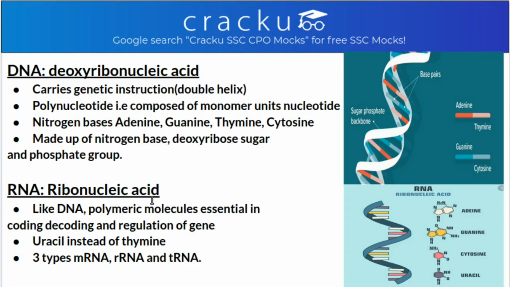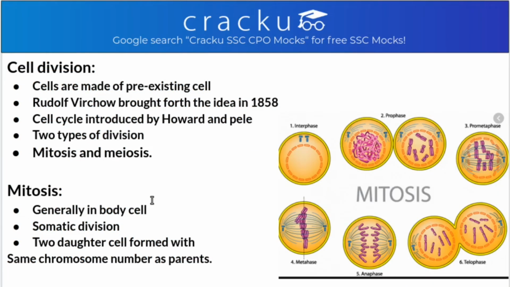Now let's see what is cell division. Cells are made up of pre-existing cells. Like there is no formation of a new cell, whatever it had earlier, it divides and forms a new cell. So cells are made up of pre-existing cells. Now the idea of cell division was given by Rudolf Virchow in the year 1858. There were 2 more people who gave the concept of cell cycle, that was Howard and Pelc.